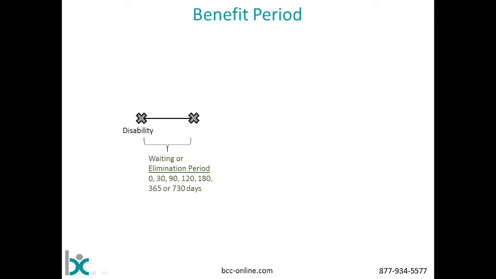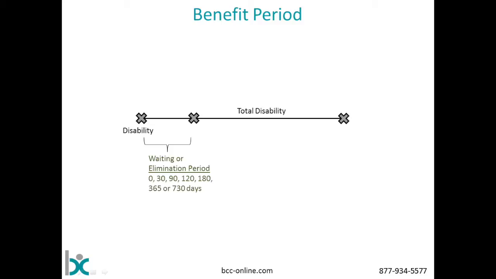Once the elimination period has passed, and you have a disability that meets the definition of disability in your policy, be it ONOC, regular OC, NEOC, or total, residual, partial, presumptive, now we start on to the claim. Let's assume that this person starts with a total disability, which is how most disabilities will start. So this person is totally disabled. Now, they can receive disability benefits for the duration of the benefit period outlined in their policy, as long as they stay disabled for that time.